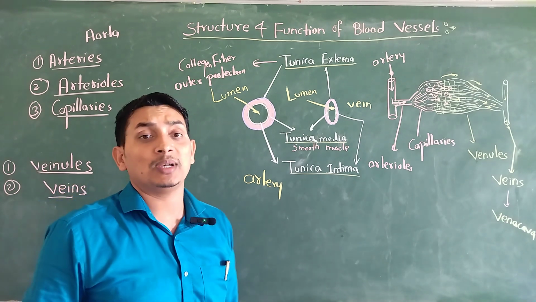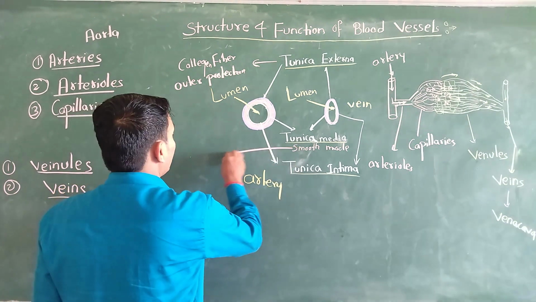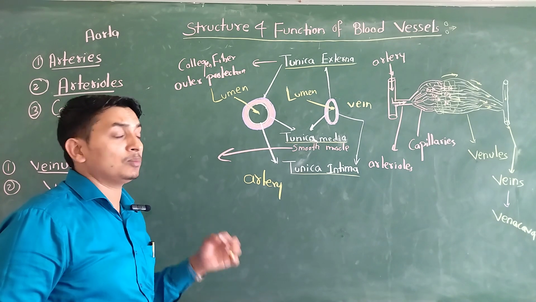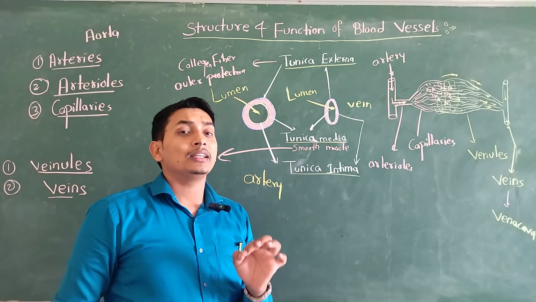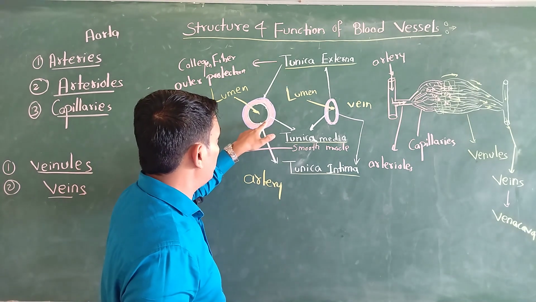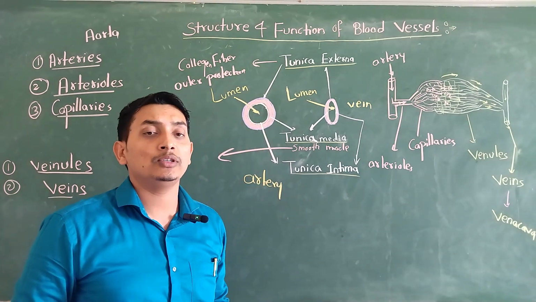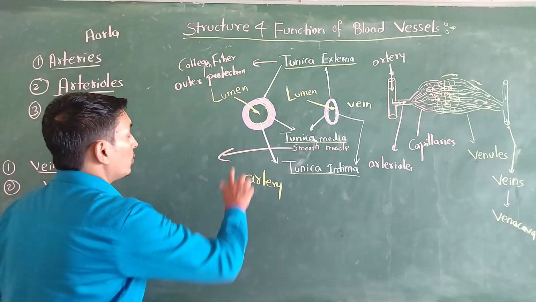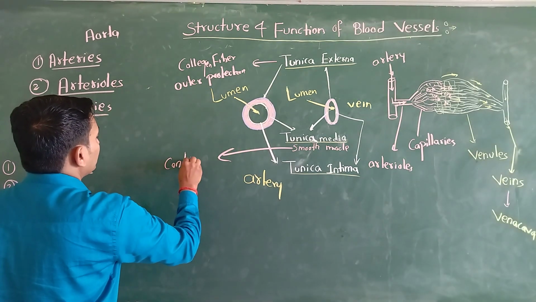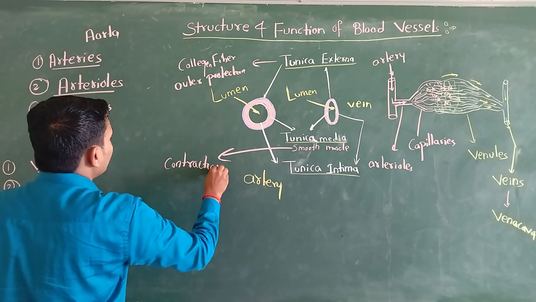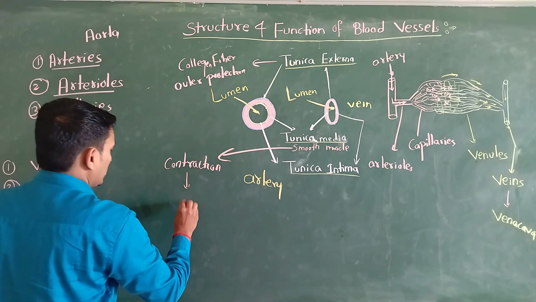So what is the role of smooth muscle? The contraction and relaxation of smooth muscle maintain the diameter of our blood vessel. Very simple. The tunica media is known as smooth muscle, which is mainly found in the inner layer. So when smooth muscle contracts, what will happen? Due to the contraction, it causes vasoconstriction.